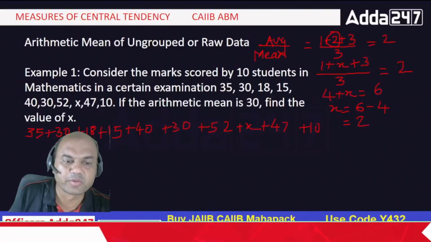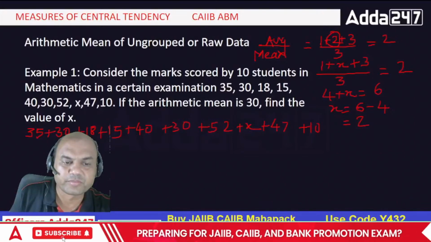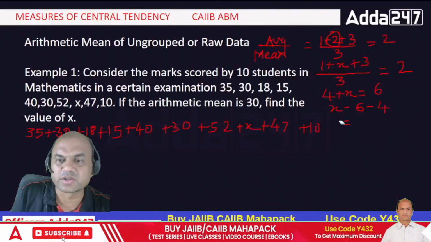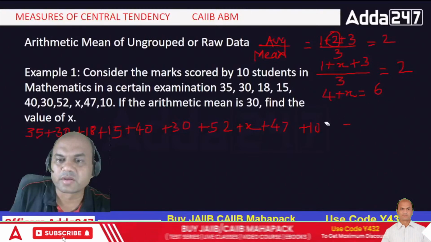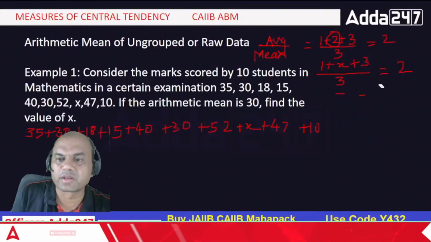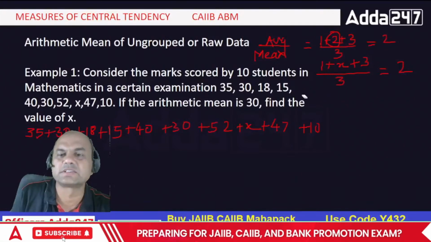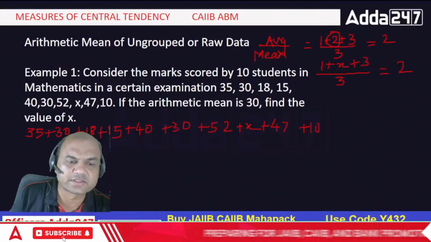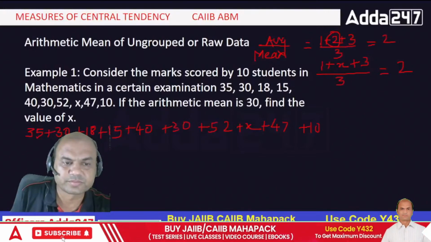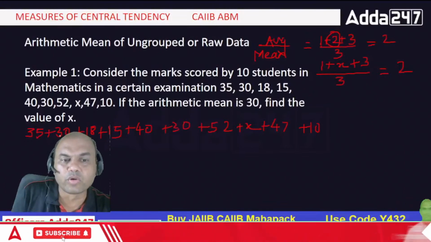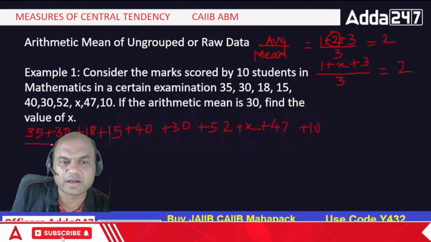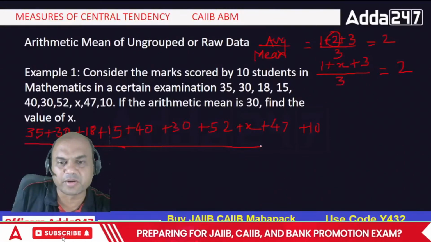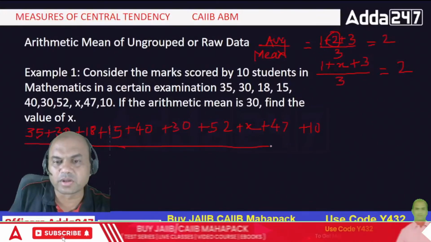Okay, so let me remove this side now. Up till now I'll keep it over here because the remaining solution is easy for you. So now, the whole upon how many numbers are there? 10 students, right? It's given above, so the whole upon 10.